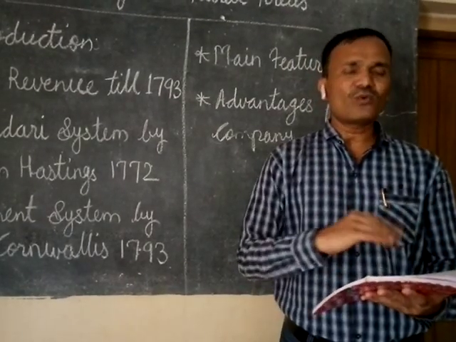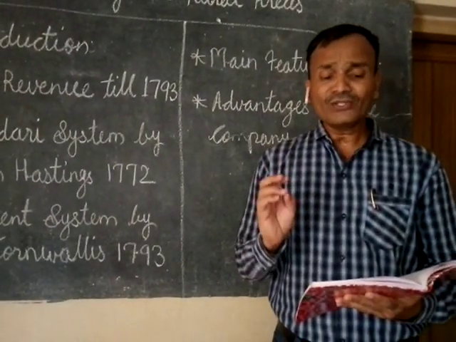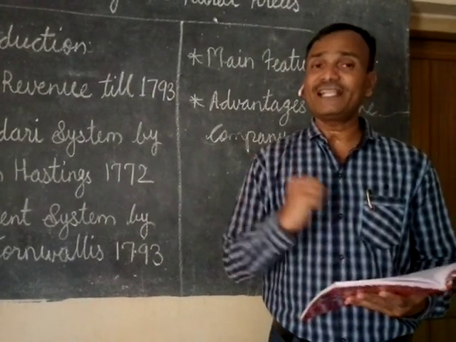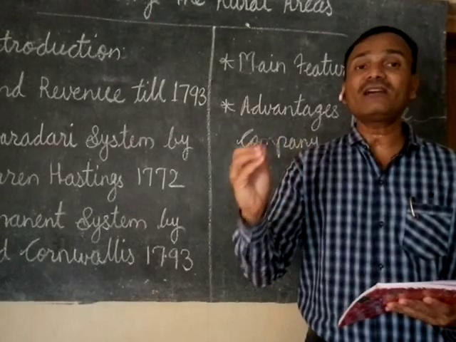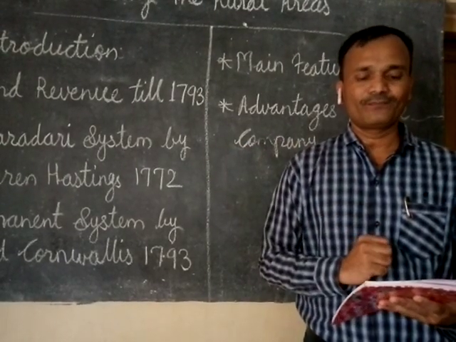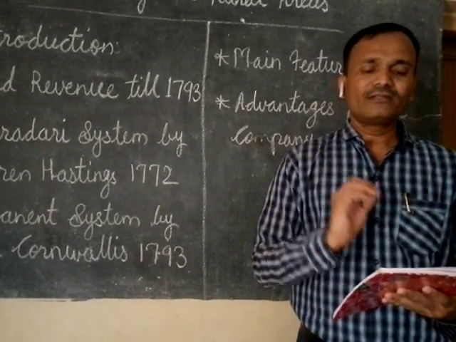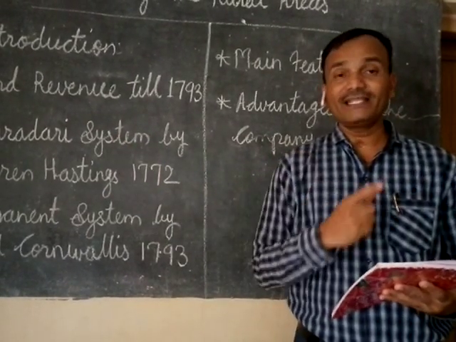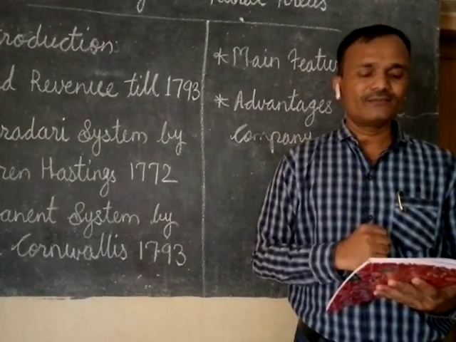Then the second point: peasants took loans from money lenders at very high interest to pay the revenue on time. If they failed to repay the loan, they were removed from their land by these money lenders, as their land was mortgaged.